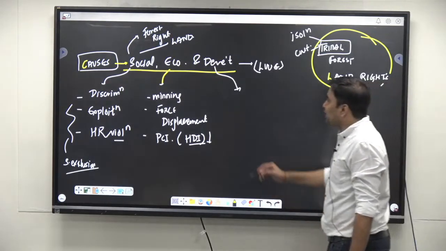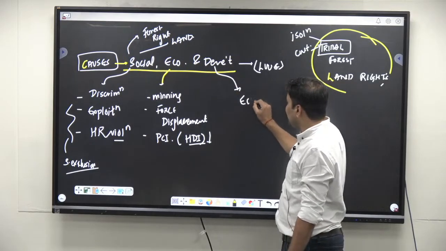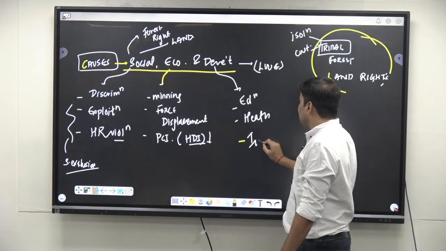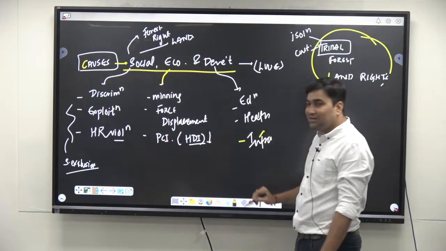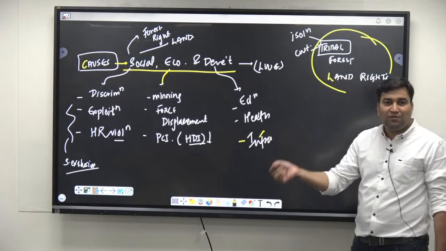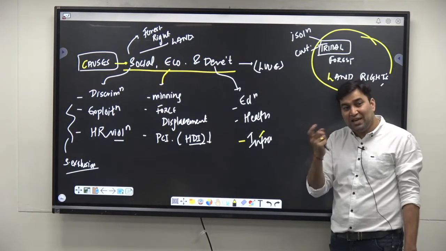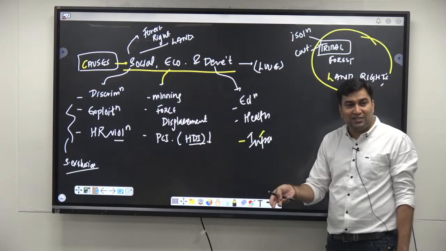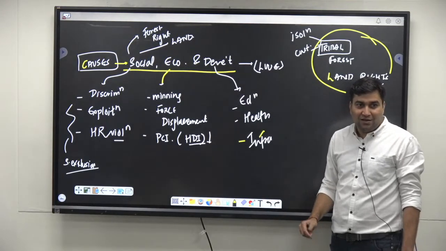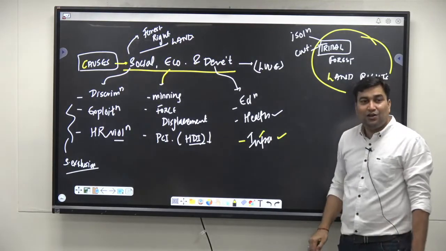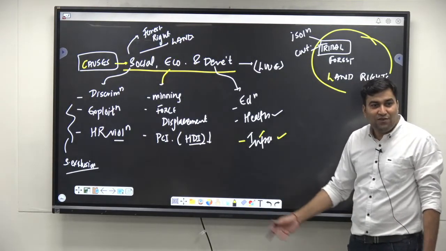In economic also you can write development. What is there? Education, health, infrastructure, is there anything there? Very poor. If you try to see one of the statistics, especially in Naxal affected areas in Bihar, in certain districts, the dropout rate is almost 90%. Health infrastructure is very poor. There is no connectivity, no road connectivity, nothing, no e-governance facilities.